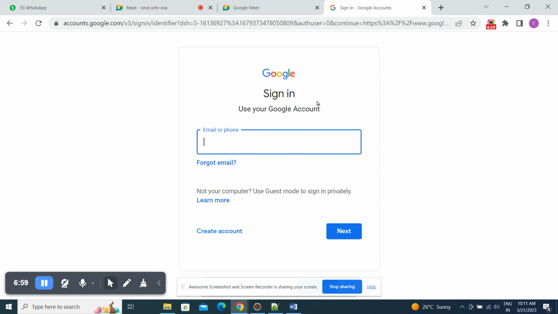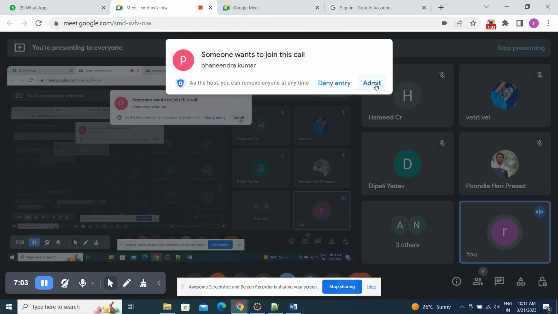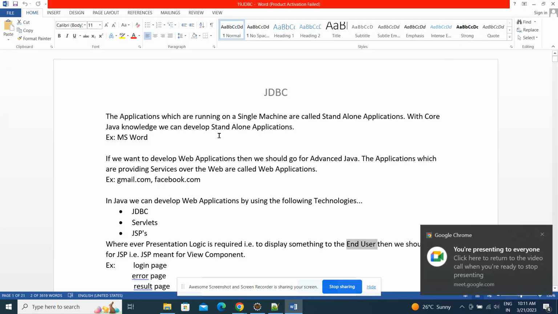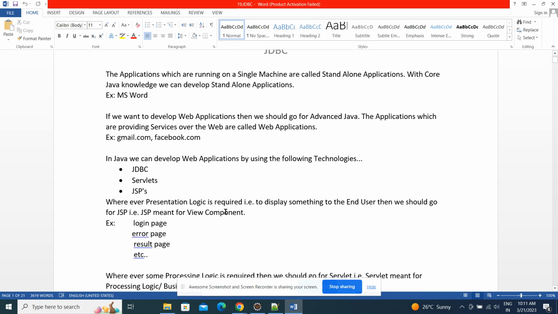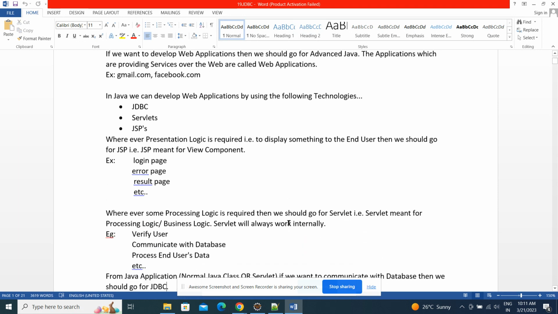Now, to display something to the end user, some presentation logic is required. In that case, we will write that code inside a JSP component. JSP means we'll call it a view component. JSP is a view component.